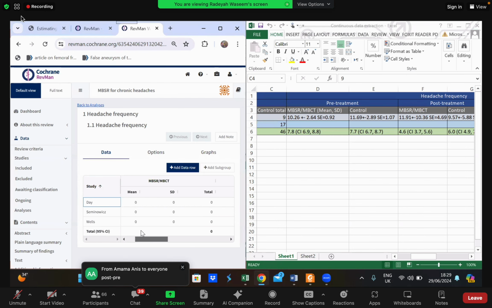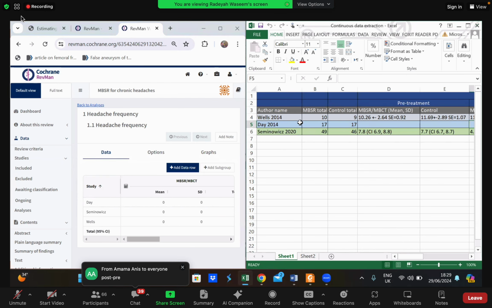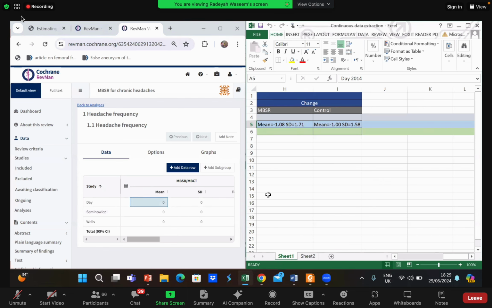First of all, we'll enter the data directly for which we have the change. The change is directly reported in day et al. So first I'll mention the data for day et al. Can you guys tell me the mean change in the MBSR group? It is minus 1.08.